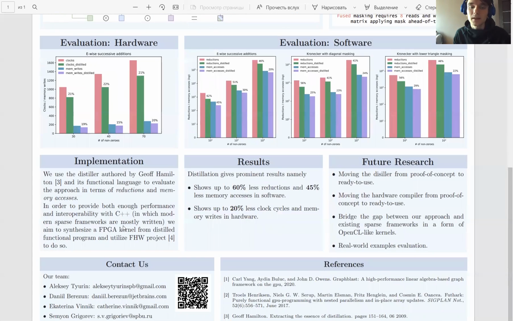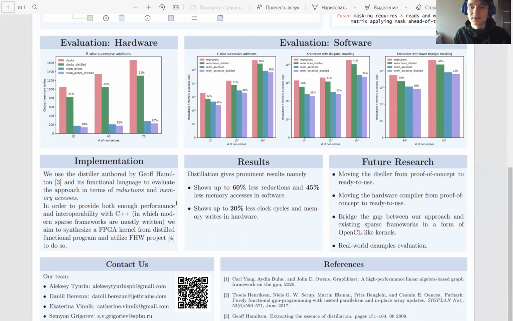Thus, the main contribution of this work is the idea to utilize functional representation and distillation to support fusion and hardware generation to increase the performance. Also, thanks to this project, the distiller and the hardware compiler are now in some working state and are available in the corresponding repositories. So for you to stay tuned, here's what is planned.